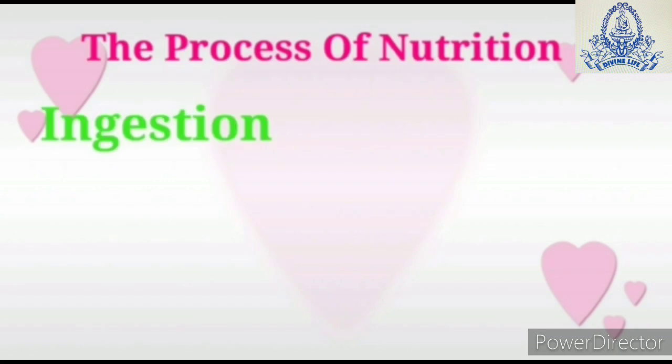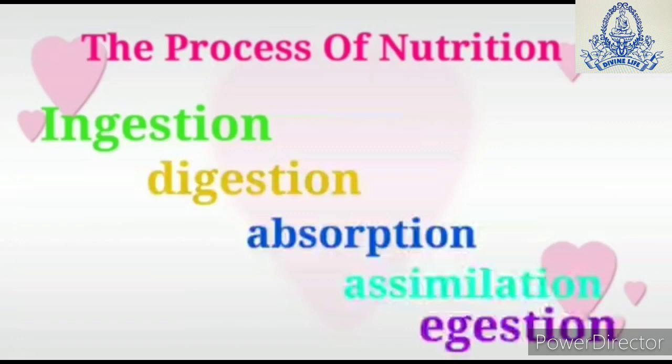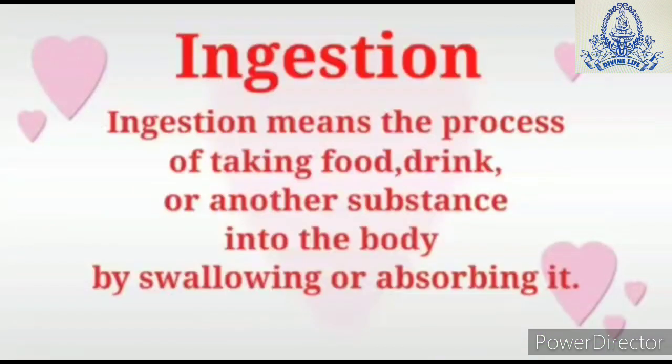The process of nutrition is completed in 5 simple steps. Number 1 is ingestion, then digestion, absorption, assimilation, and egestion. Let us understand the meaning of each term. Number 1, ingestion. Ingestion is the first step of nutrition. This means taking in the food or any drink or any other substance into the body by swallowing or by absorbing it. In simple terms, simply eating or drinking is called as ingestion.